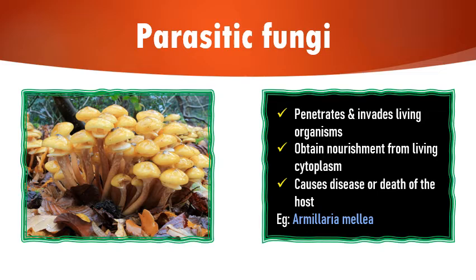This definitely will result either in a disease or death of the host, just like Armillaria mellea, which can move up to a great distance in a forest or wood and is a great threat to many plants.